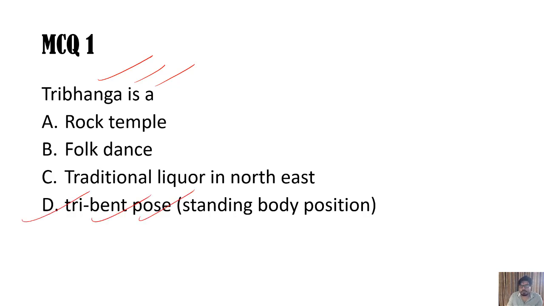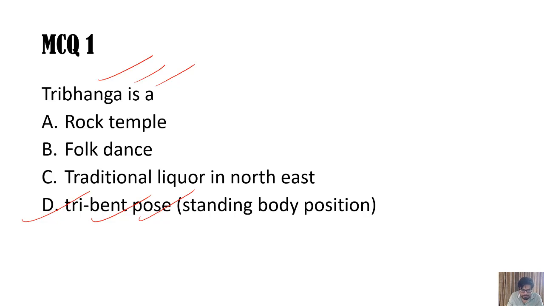And many pictures, many pictographs you see, maybe these are deities, maybe these are some dancers, and you see them in this pose. Tri-band means the joints of the body, three of these joints will be bent, means the knees, the joint near the hip, and the neck. These three will be bent, and this is the tri-band pose.